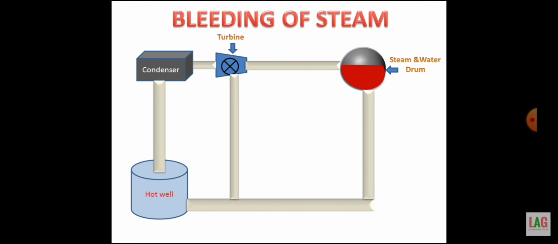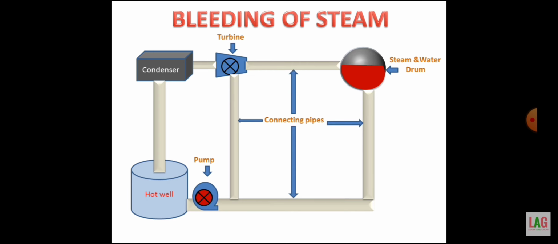Now there will be a passage from the turbine which is connected to the hot well pipe. This connection uses bleeding of steam. Now we will see the working animation of bleeding of steam. There will be a pump for circulating the water, and there are connecting pipes. Now we will see the working of bleeding of steam.